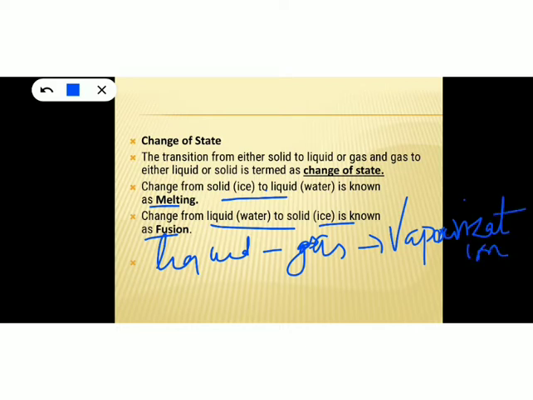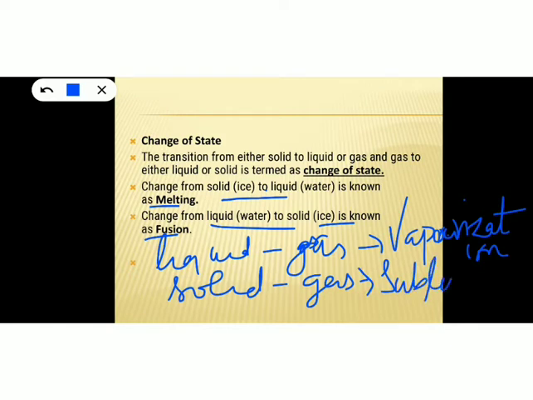And change from solid to gas is known as sublimation. So these are the different changes of state, or different forms of transitions.